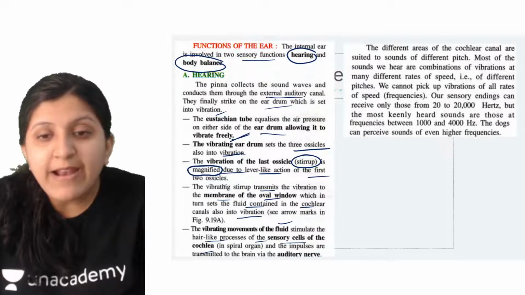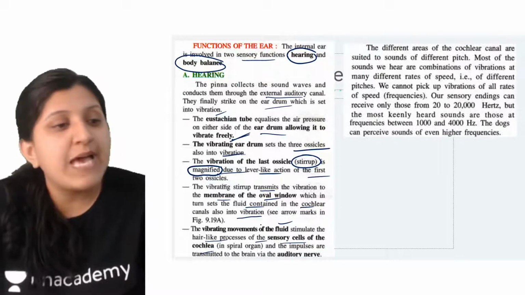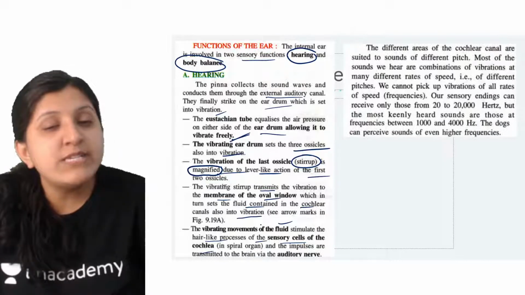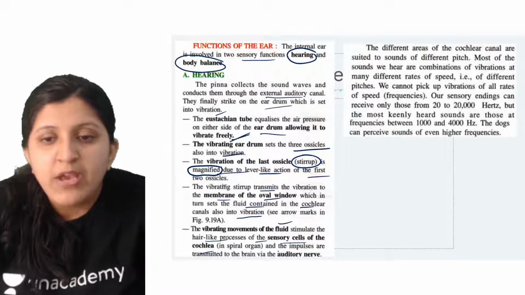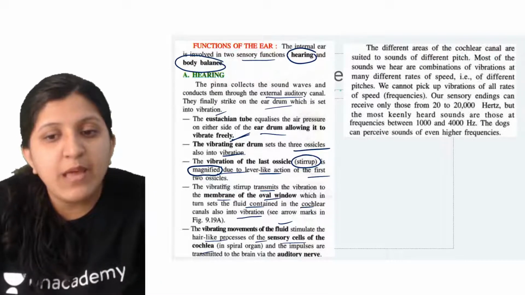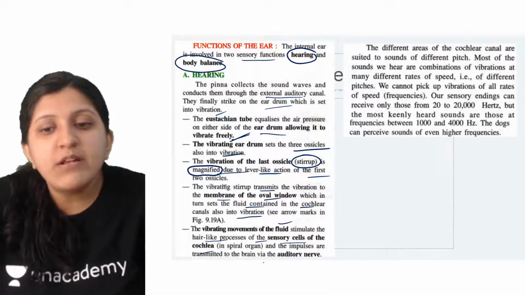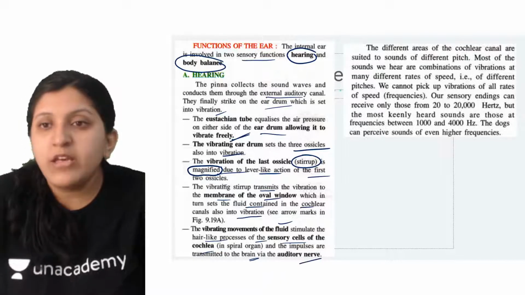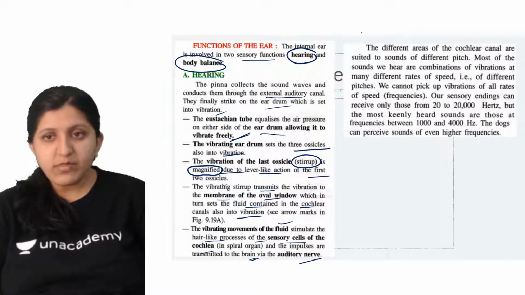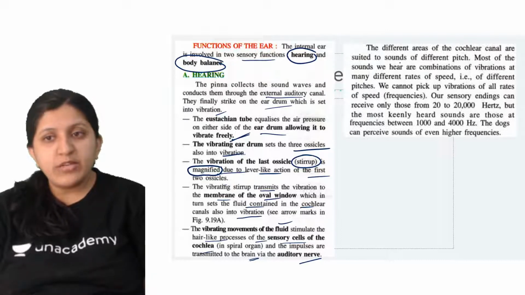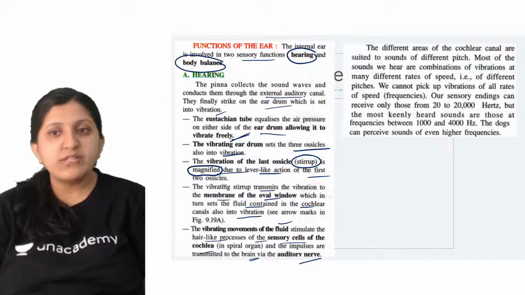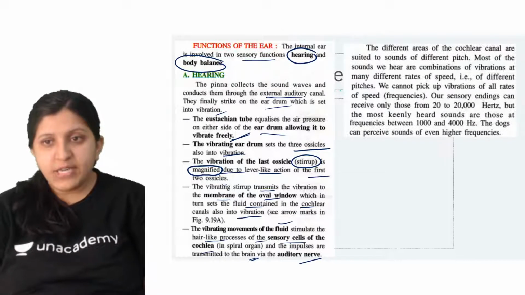So here what is happening now is that the sound wave is moving from the air medium to the liquid medium. Here it will stimulate the hair processes and impulses are transmitted to the brain via the auditory nerve. Different areas of the cochlear canal are suited to sounds of different pitch. Most of the sounds we hear are combinations of vibrations at many different rates of speed.